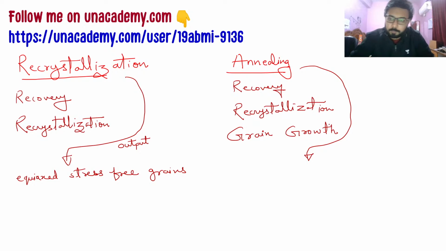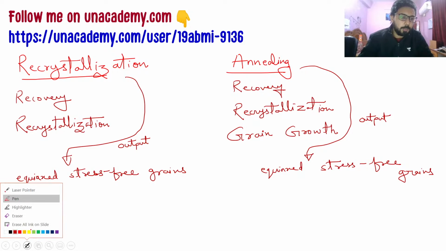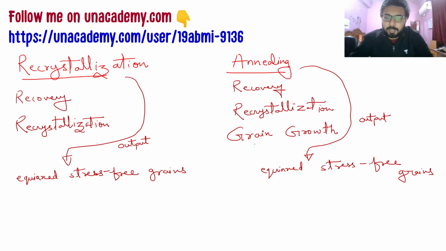Output simply means what we are getting at the end. So at the end we are also getting equiaxed stress free grains. Just notice that we are getting equiaxed stress free grains here in both, but recrystallization does not have the last step, grain growth, which is there in annealing.